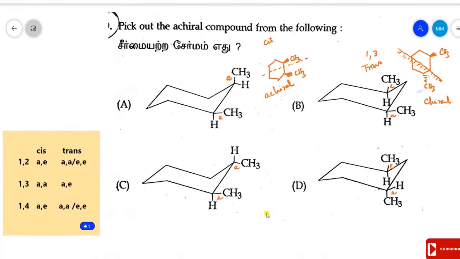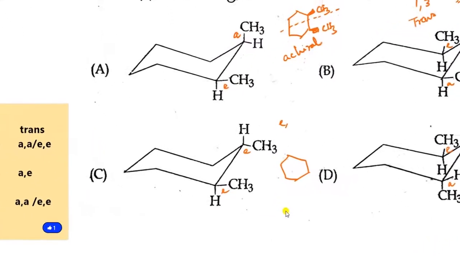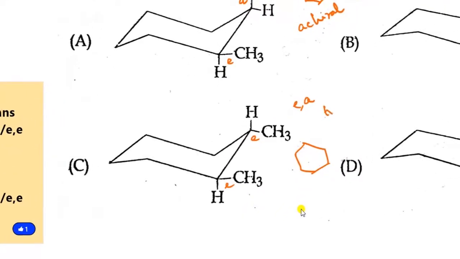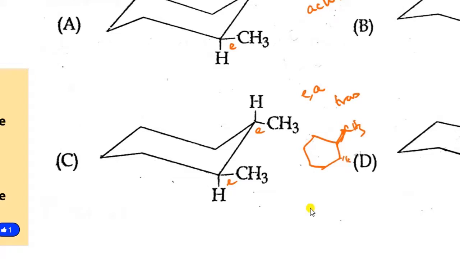And see this molecule, compound C. It is 1,2 disubstituted and one is equatorial, another one is axial. So the compound is trans. So there is a methyl group and another one is the other group. Here the molecule does not have any plane of symmetry. So this molecule is chiral.